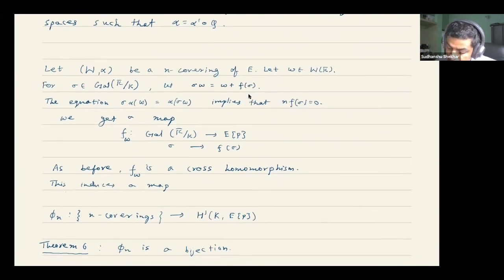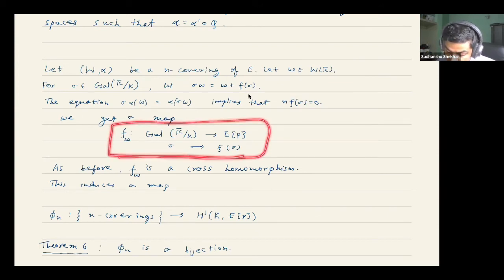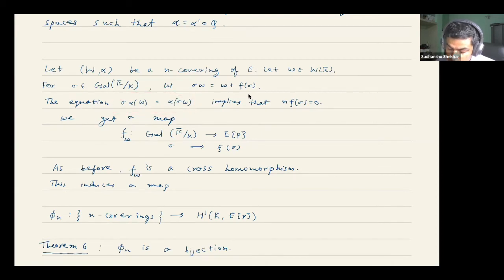Corresponding to an element in W(K bar), we can again, just like before, define a cocycle like this, which will land inside E. The definition is the same, but because of this property, alpha is a morphism of varieties over K, we see that this f sigma is actually killed by N. So it should be W here, and it lands inside E[N].